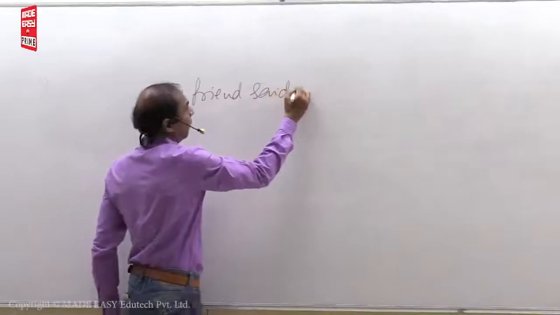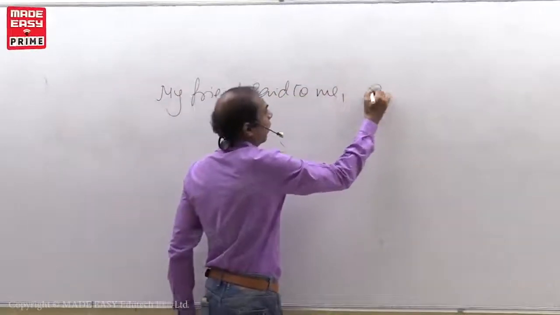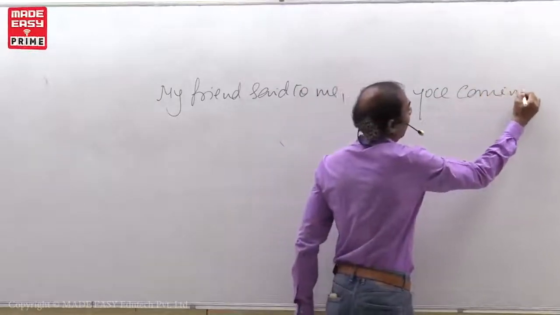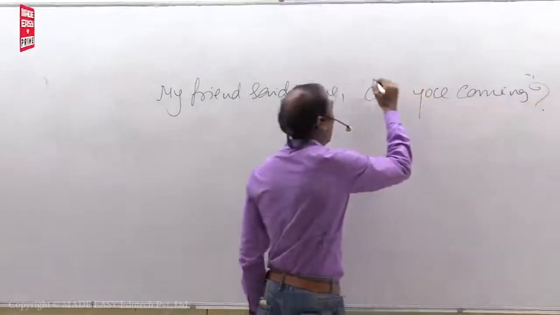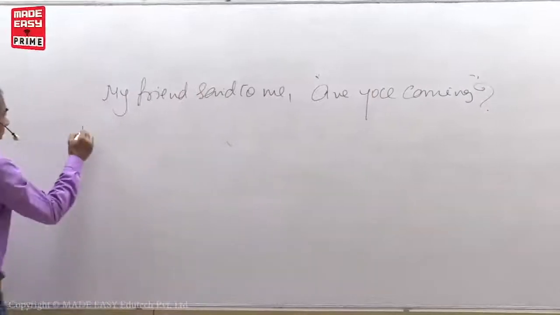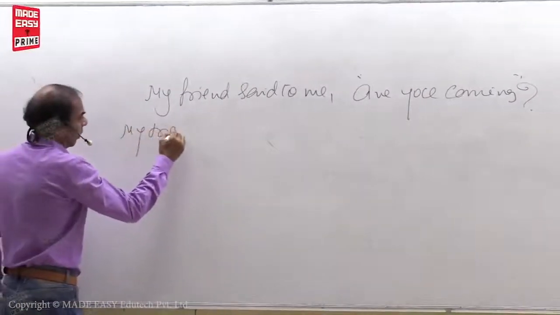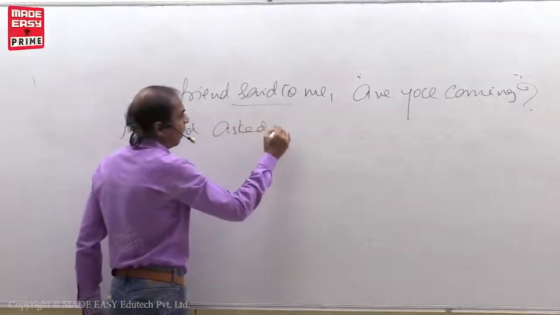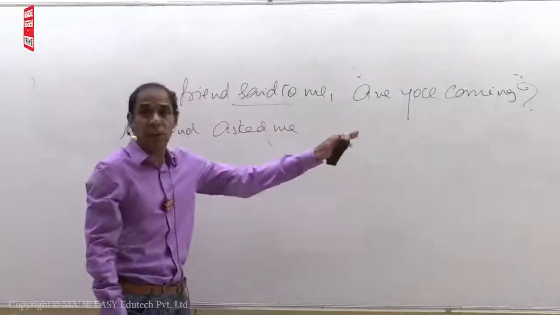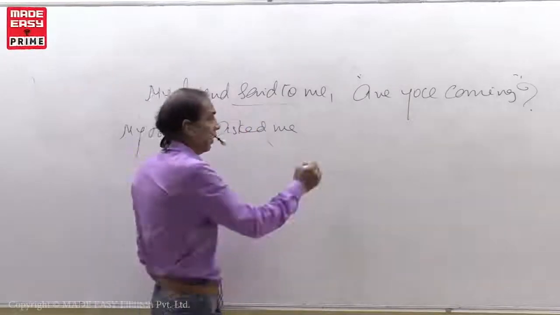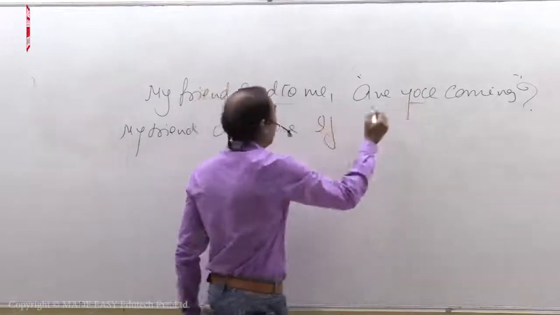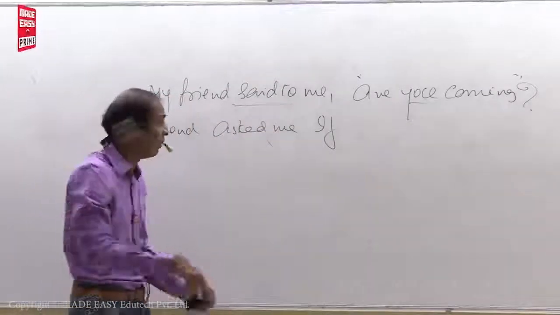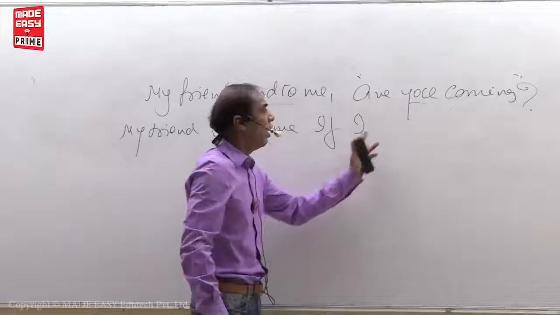Said to me, "Are you coming?" Look, my friend. Said to changes as asked. My friend asked me. Next, connect the two sentences with if or whether. If. You changes as reporting verb object. Me. Again, me changes as I. If I. Are you coming?